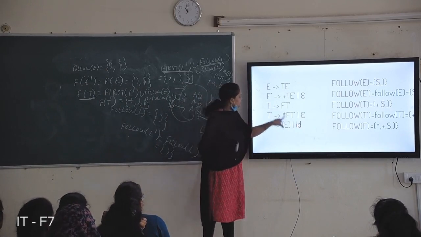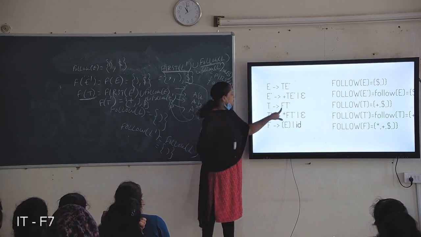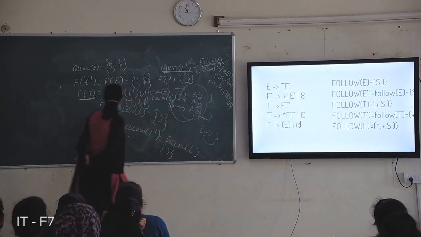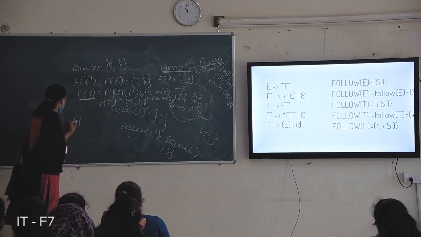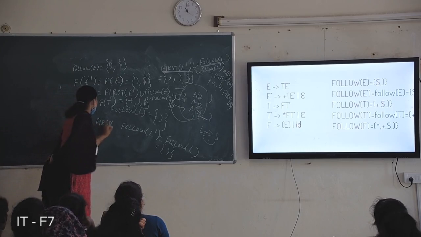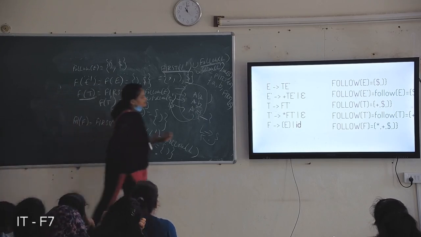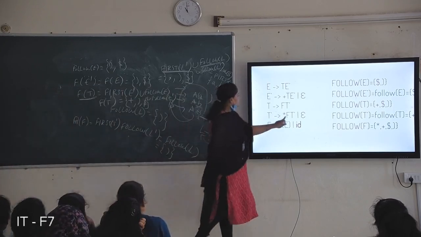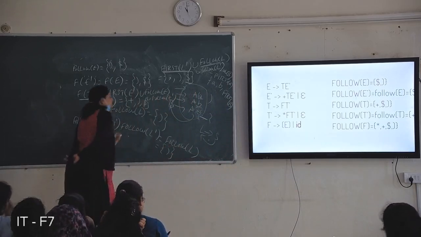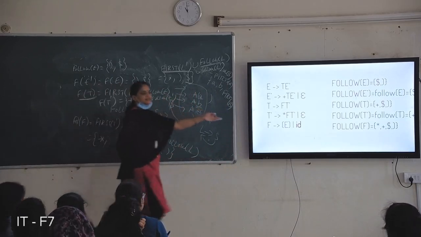And next follow of F. Where is this F? F is here. After F there is T dash. So follow of F equals first of T dash. What is first of T dash? Star and null. So you must include star, but don't include null; just substitute null in that production.